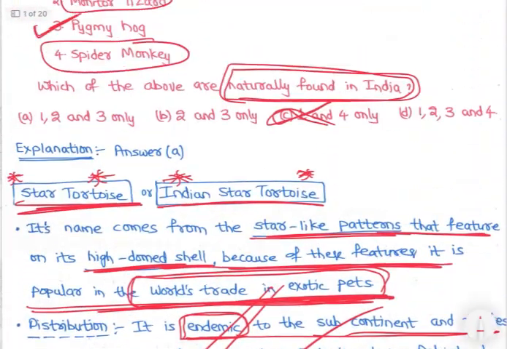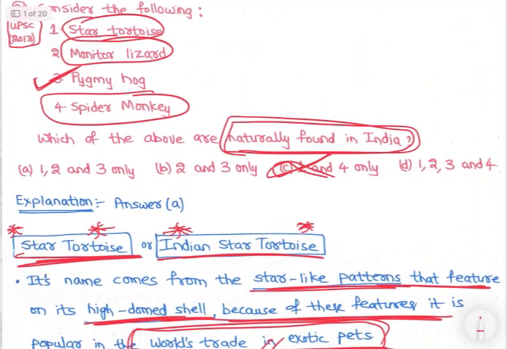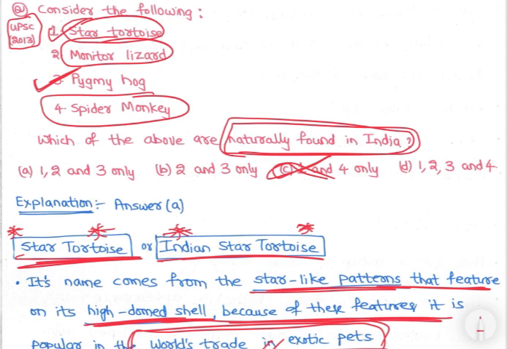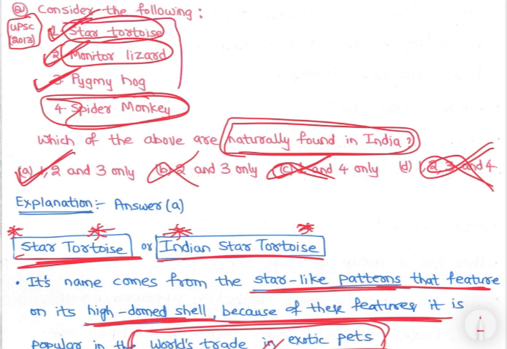So now let's look at the question. That means naturally found in India. Yes, star tortoises are also naturally found, so we'll eliminate this. Then monitor lizards are also naturally found, so 2 is there. And spider monkeys are not naturally found, so 4 we will eliminate. So 1, 2, 3 are naturally found.